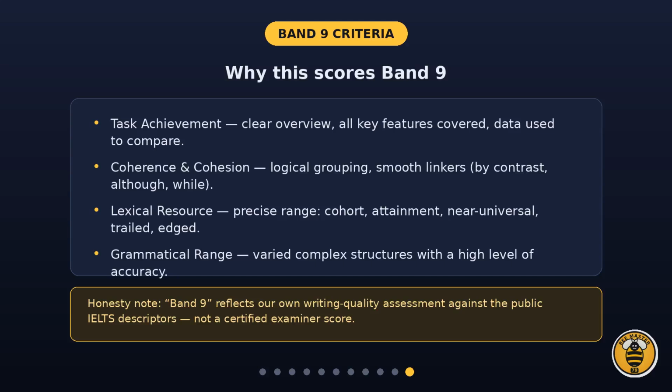So why does this answer score band 9? Task achievement, a clear overview with all key features and data-based comparisons. Coherence, logical grouping and smooth linkers. Lexical resource, a precise range of vocabulary. And grammatical range, varied complex sentences with strong accuracy. One honest note, band 9 here reflects our own writing quality assessment against the public IELTS descriptors, not a certified examiner score.